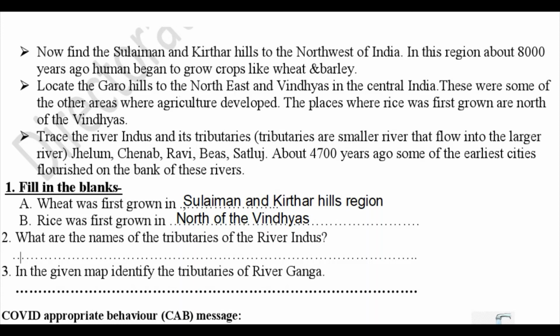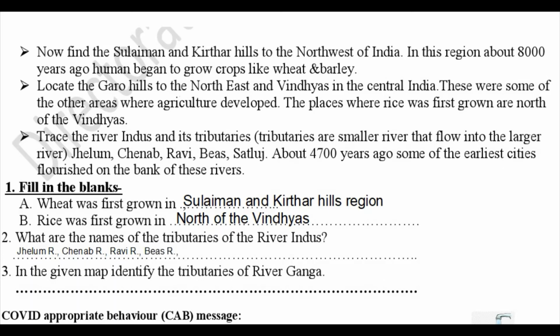So we have already studied this. So what are the names? Let me show you. So the rivers are river Jhelum, like this I am going to write, then comma, river Chenab, then river Ravi, then what we have is Byas river.